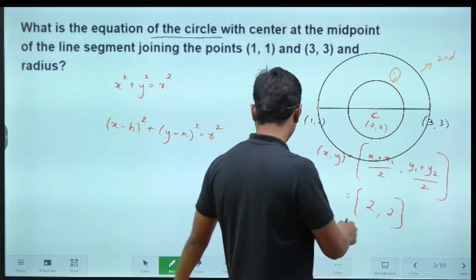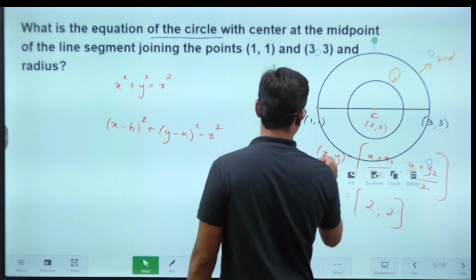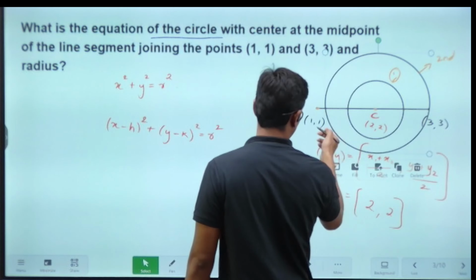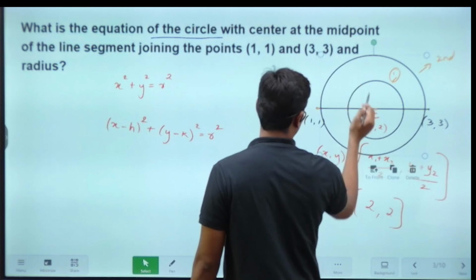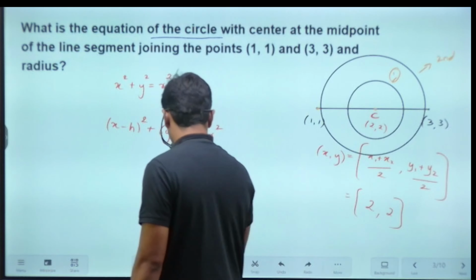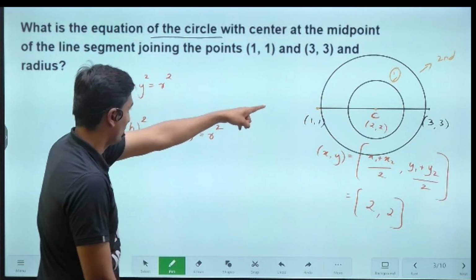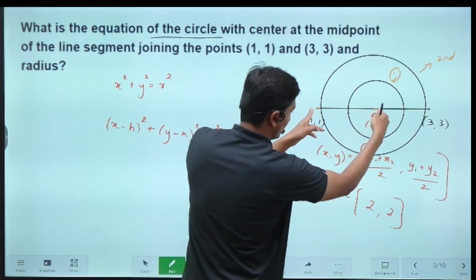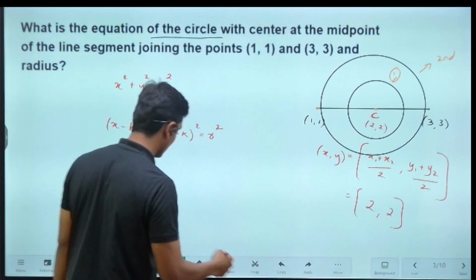Now I hope it is clear guys. I'm just going to minimize this so that the coordinates will be visible. See here guys, for the radius you can use the distance between 1 comma 1 and 2 comma 2, or between 2 comma 2 and 3 comma 3, they are one and the same. So what is the radius?